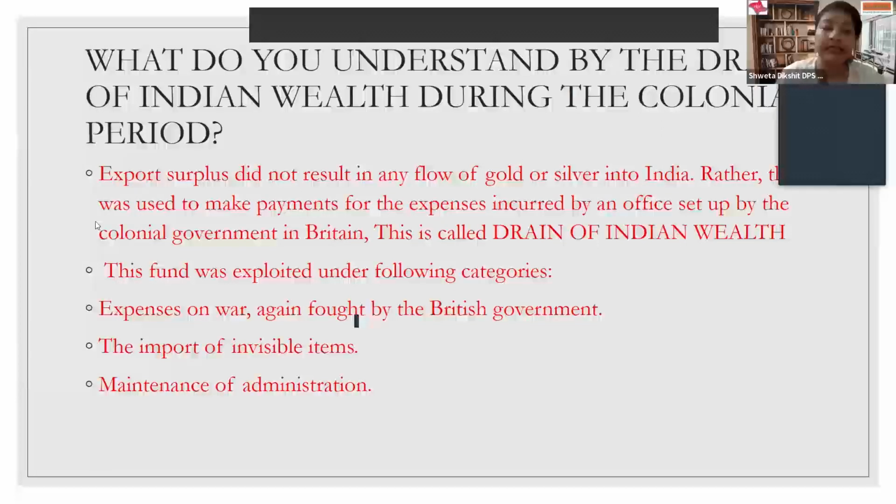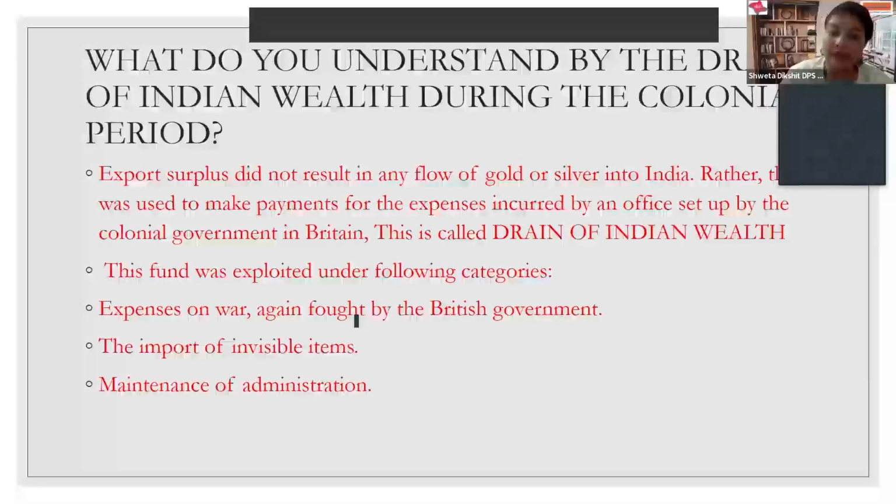Second is they imported invisible items. You must be thinking what they imported in the name of invisible item. Of course, the services. They appointed multiple British authorities, officers in India to rule smoothly, and they were paid a very high amount. A handsome payment was made to them. Therefore, the money which was earned by Indian export was being completely exploited by British administration.